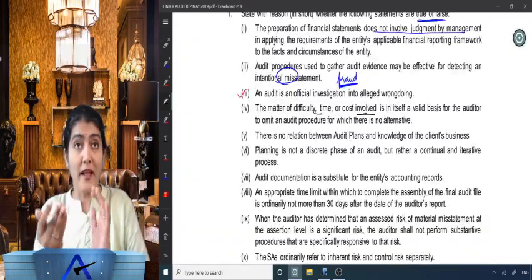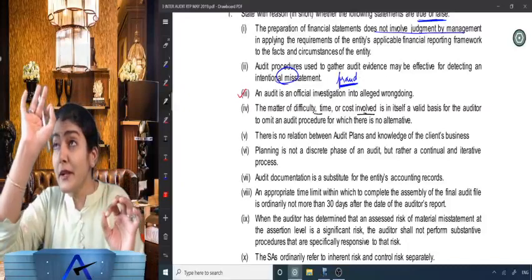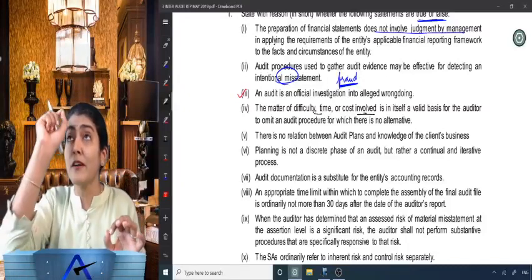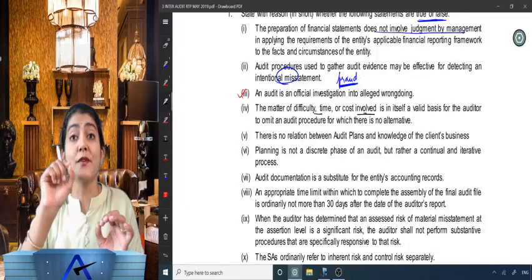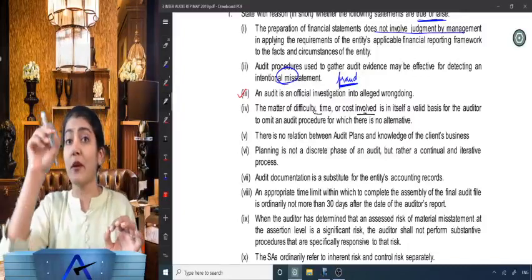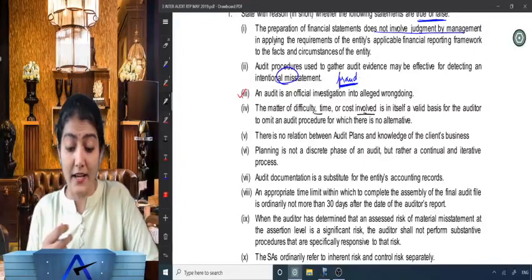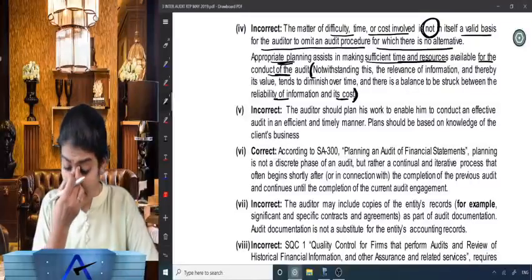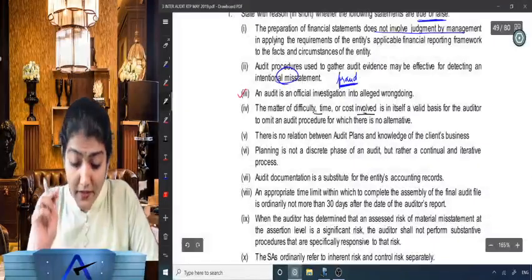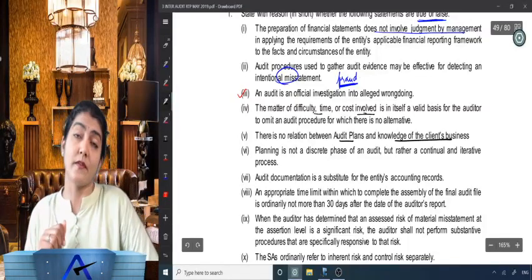So I hope that after you finish seeing this particular video right now, you are going to read in detail, word by word, alphabet by alphabet, the inherent limitations of an audit. And not knowing only the headings, you should know the content also over there. Okay, coming to the next one. There is no relation between audit plan and knowledge of client's business.